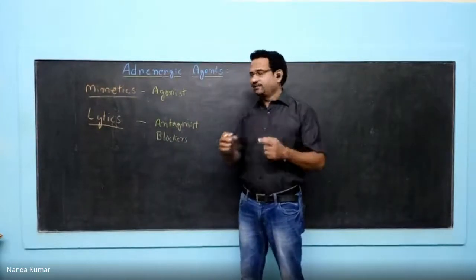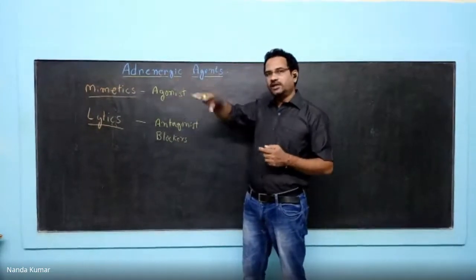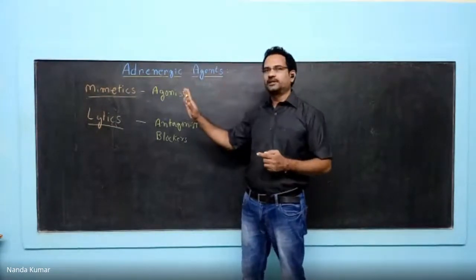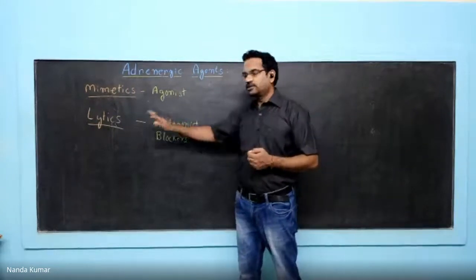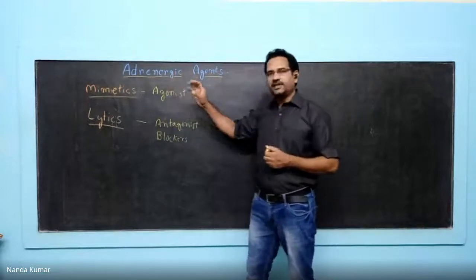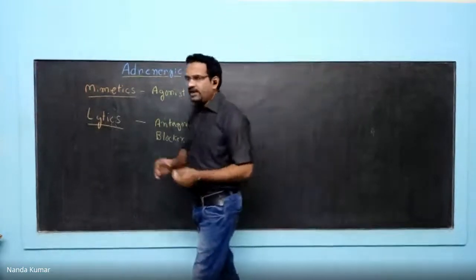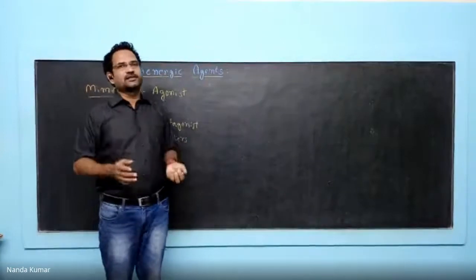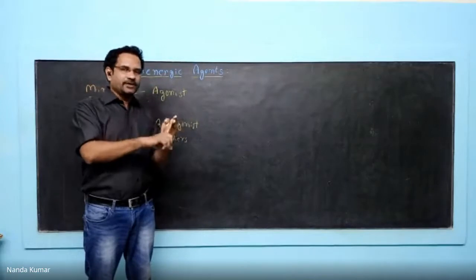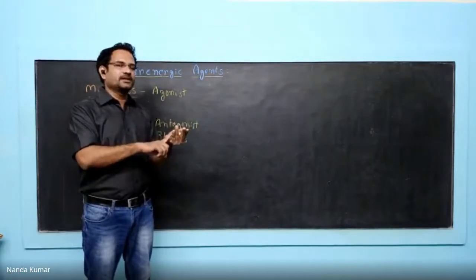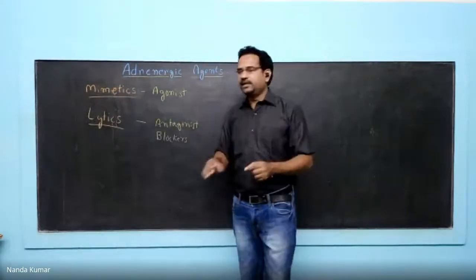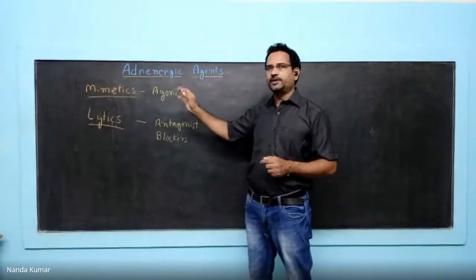Yesterday I gave the classification of mimetics. All the drugs which are imitating the action of the adrenergic system are considered as mimetics. Antagonists or blockers are also known as lytics. Now, once you understand these terms, we'll get into all the mimetics and lytics. I'll give a classification of the entire adrenergic system drugs, drugs acting on a particular receptor. You have alpha-1 receptor, alpha-2 receptor, beta-1 and beta-2 receptors. Beta-3 receptors, whose significance is not completely known. Hence, I'll be dealing with alpha-1, alpha-2, beta-1, beta-2 receptors.